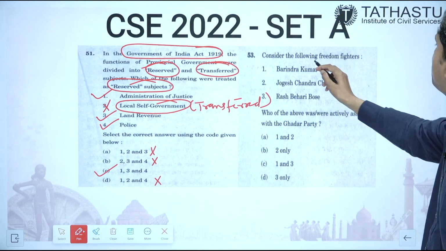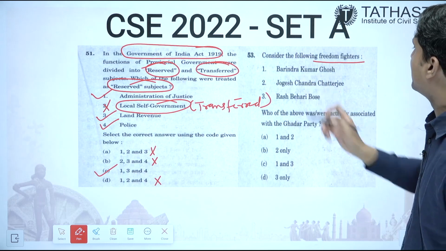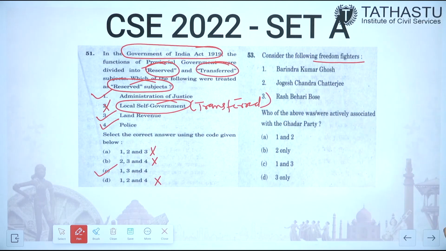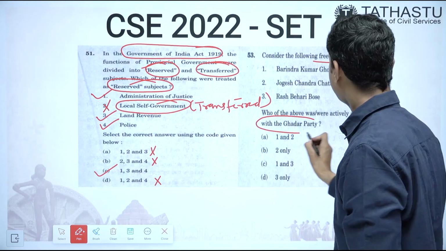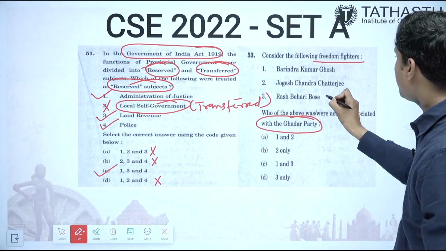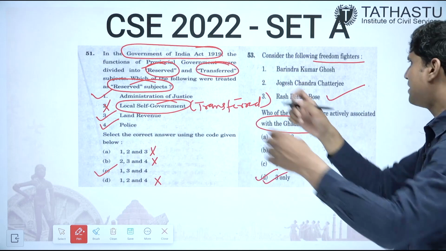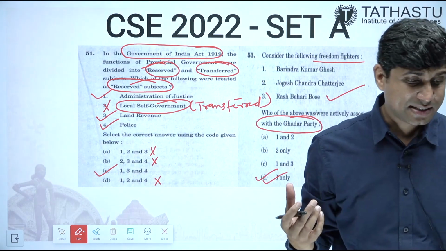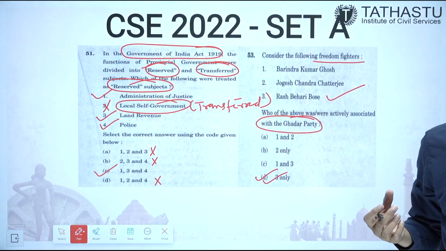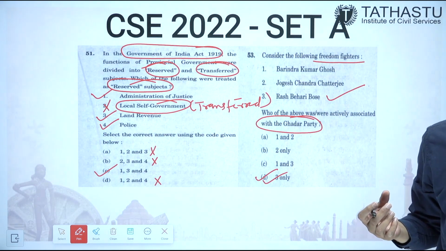Consider the following freedom fighters. First is Barindra Kumar Ghosh, second is Jogesh Chandra Chatterjee, and third is Ras Bihari Bose. Who of the following were actively associated with Gadar party? So only Ras Bihari Bose was associated with Gadar party. Gadar party was formed in United States, and who all were associated? Lala Hardyal was associated with Gadar party.